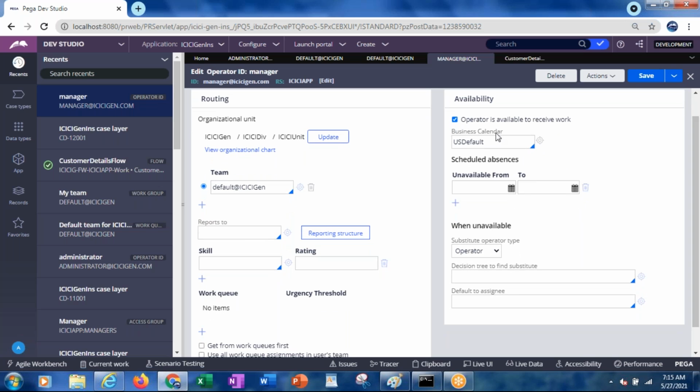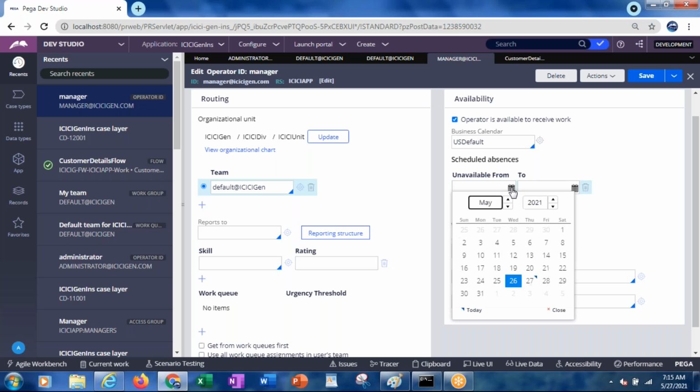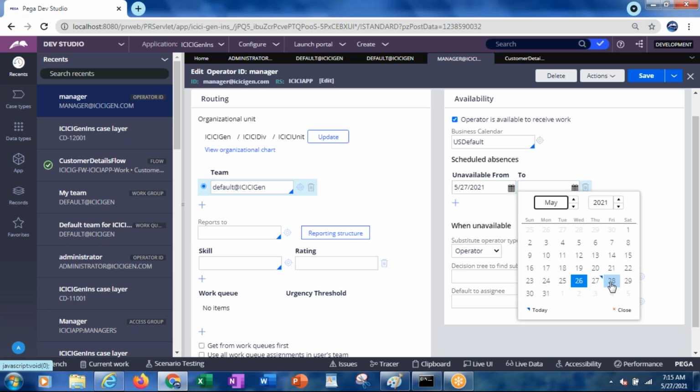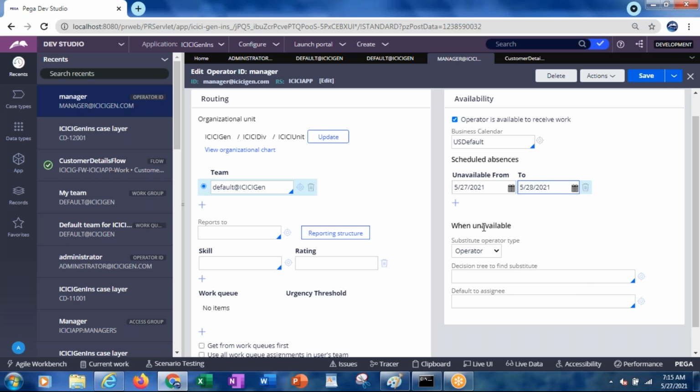Sorry, one more thing. Yesterday we also discussed the availability of this particular operator. The operator is available to receive work, but he is unavailable from this task. Yesterday we also discussed from which date to which date he is not available. And even when this person is unavailable, there is a substitute operator.